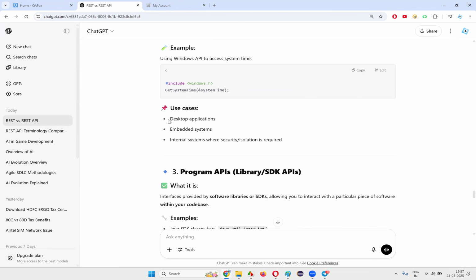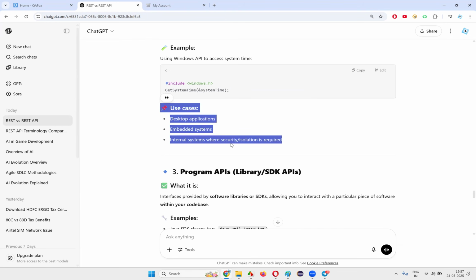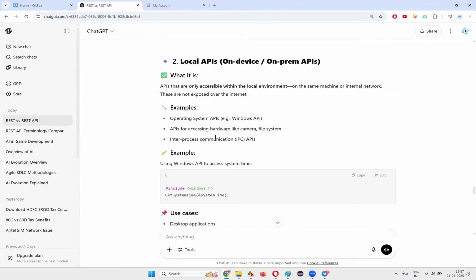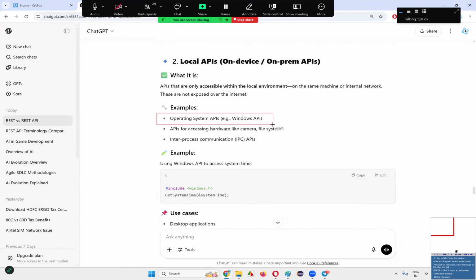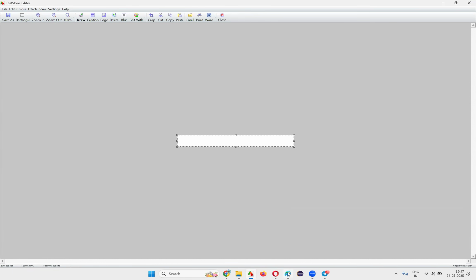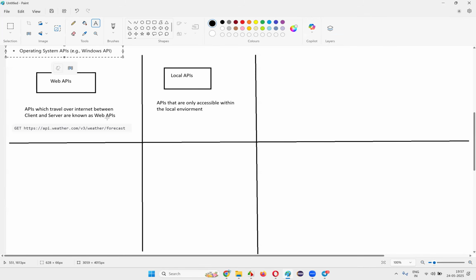Local APIs cover desktop applications, embedded systems, and internal systems where security isolation is required. All this comes under local APIs. An example is operating system APIs, one of the famous examples.